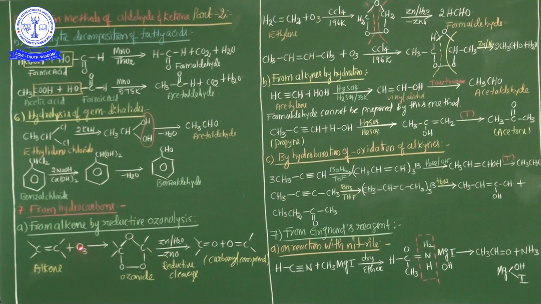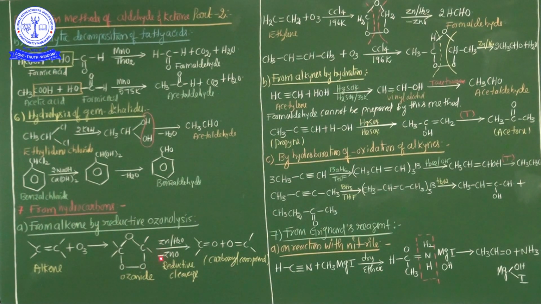This alkene is treated with ozone. Three oxygens directly attack the double bond of C double bond C, hence an ozonoid group is formed, because the three oxygens directly attack carbon 1 and carbon 2. After this ozonoid, my dear students, in the presence of zinc and water, oxygen is eliminated from this ozonoid complex group.